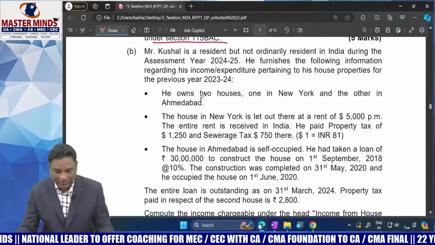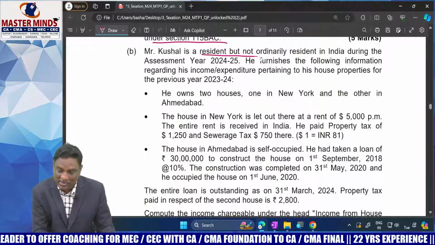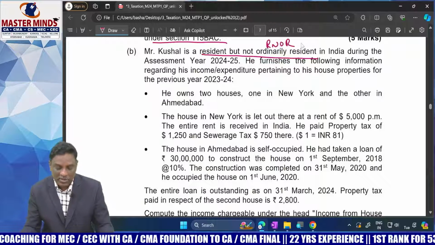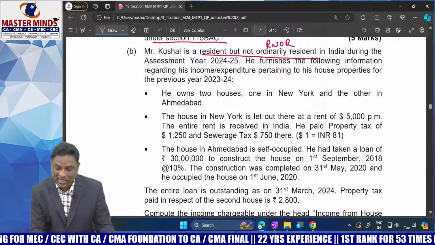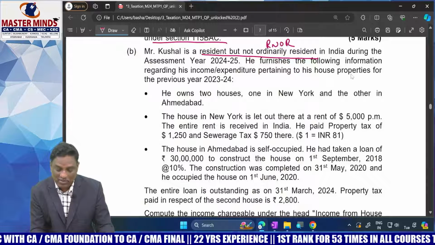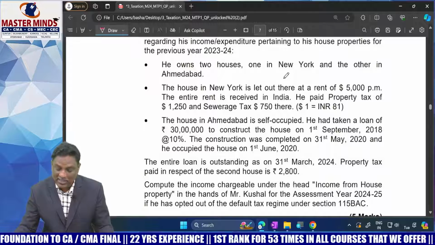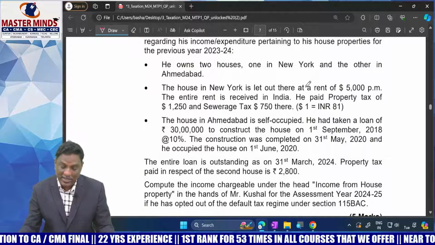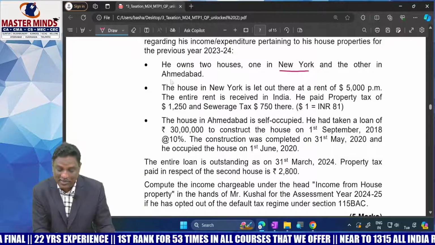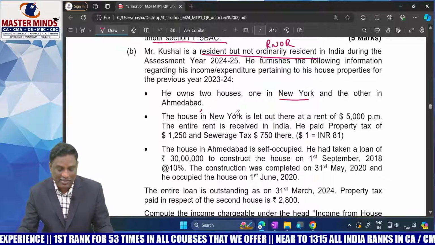Next one is, Kunal is a resident but not ordinarily resident in India. Resident but not ordinarily resident, RNOR. During the assessment year 24-25, he furnished the following information regarding his income and expenditure pertaining to house property for the previous year 23-24. He owns two houses. One of the houses is in New York and the other in Ahmedabad. Assessee is having two houses, one in New York, another one in Ahmedabad.